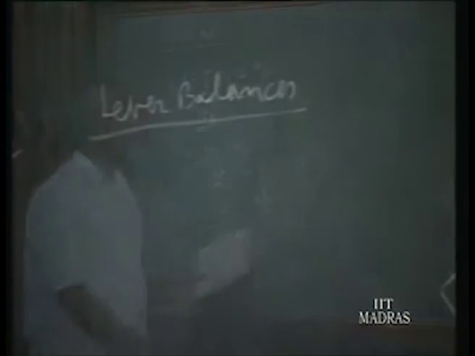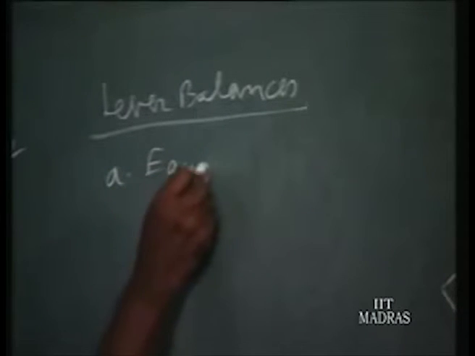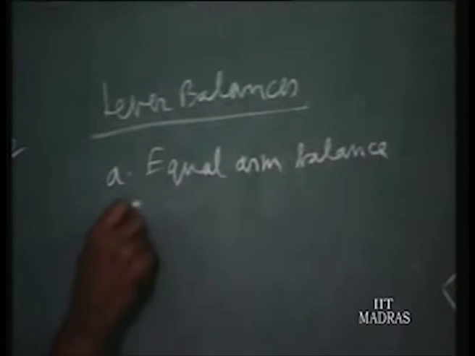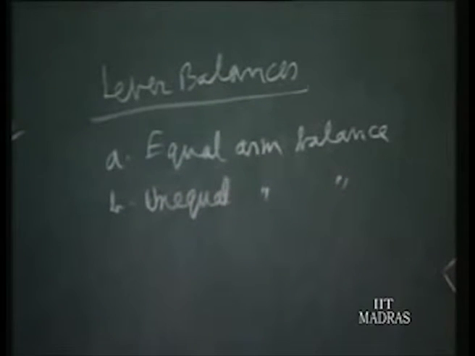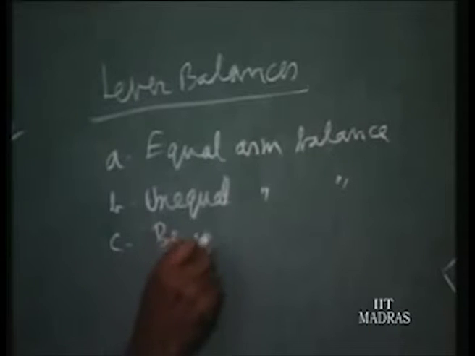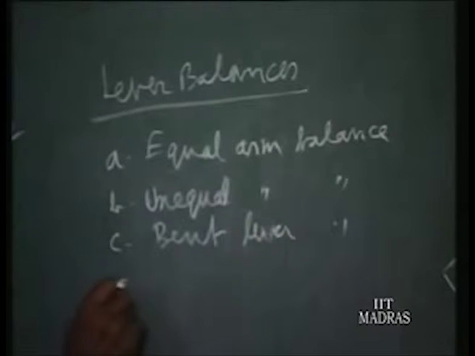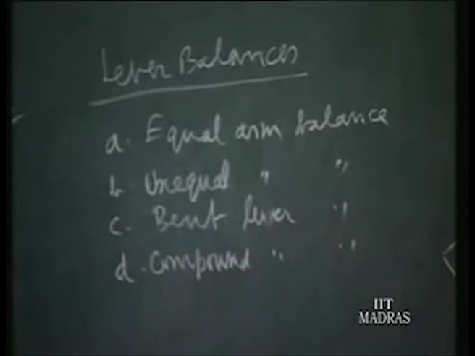Under lever balances, we have got many devices, and they can be grouped under four categories: equal arm balance, unequal arm balance, bent lever balance, and then compound lever balance. These are the four main types of the mechanical devices.